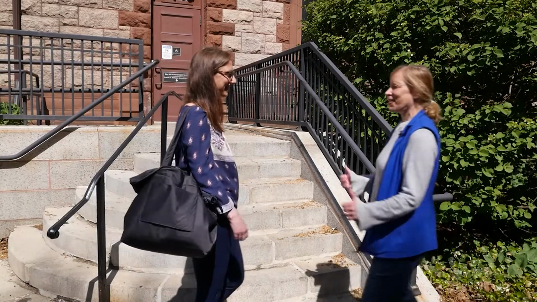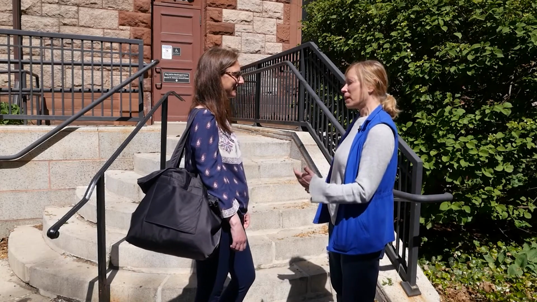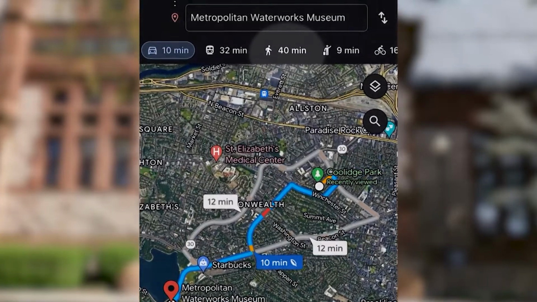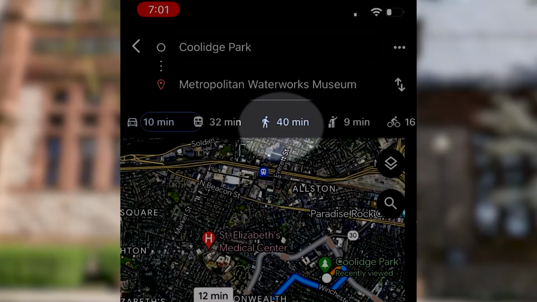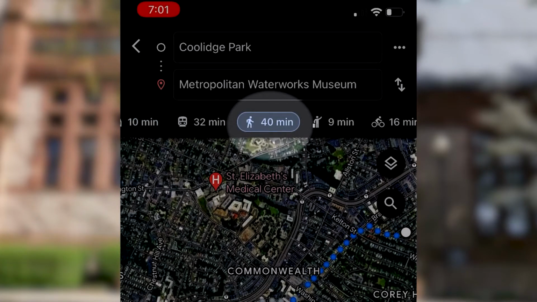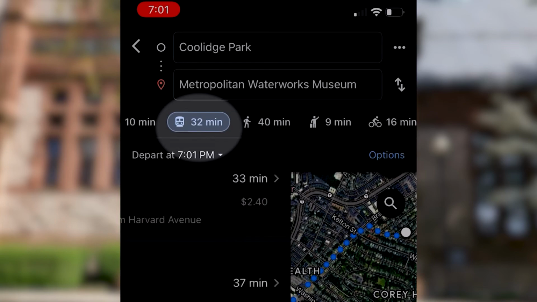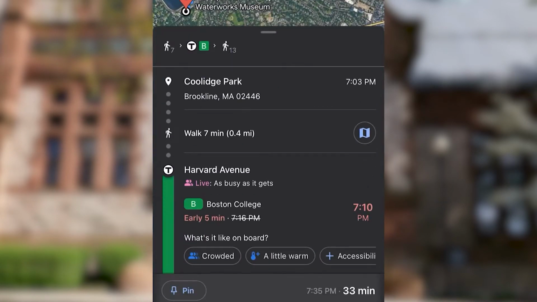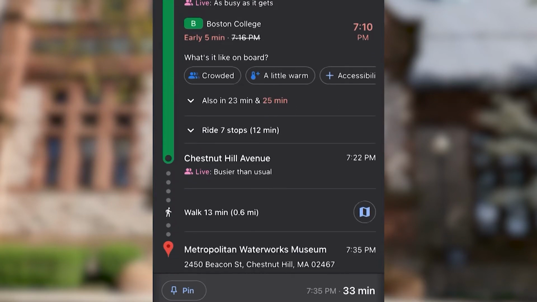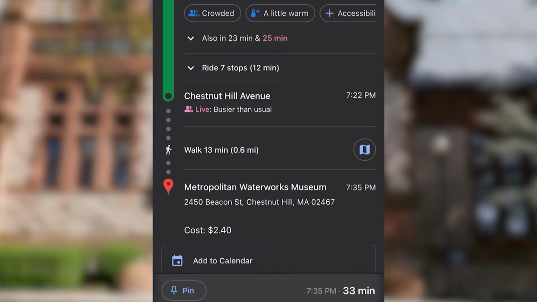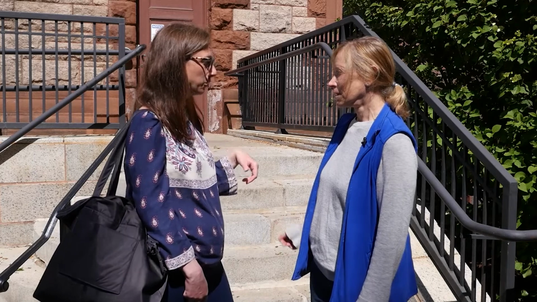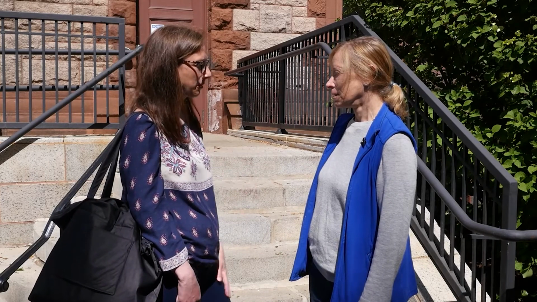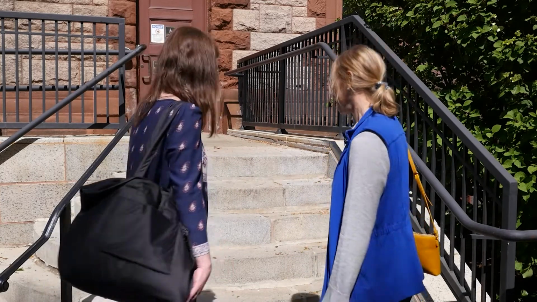Hey, we got here. All good. So let's recap how we got here today. Sounds good. Maria used the travel mode feature at the top of the app to select the walking option. I used the same feature to get directions to choose the train. I've never been here before, and it helped me know which train to catch and how long the trip would take. Google Maps makes it really easy to get around using any travel mode. Anyway, let's go in. And after we tour the waterworks, let's leave a little time to grab a bite to eat. Go for it.